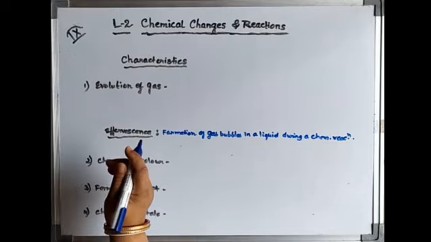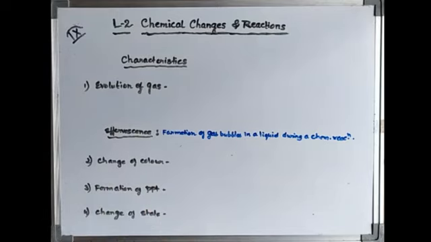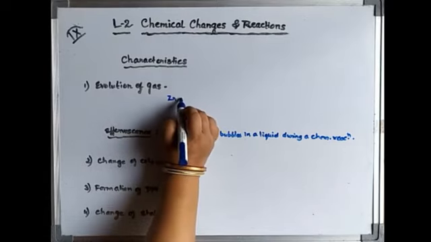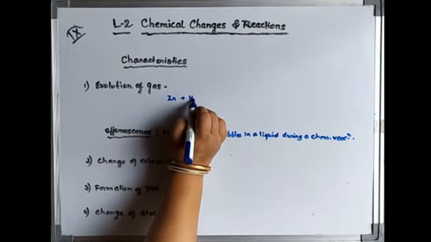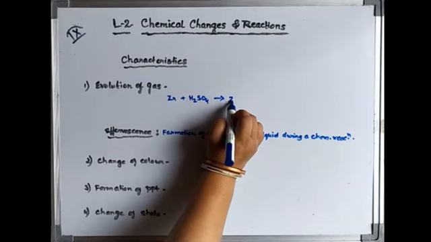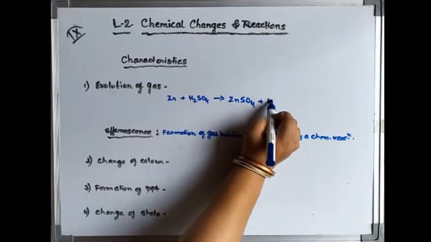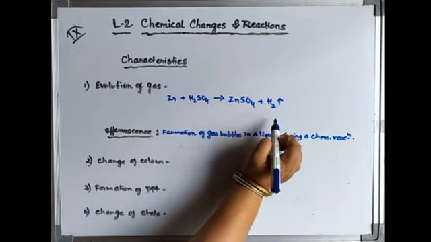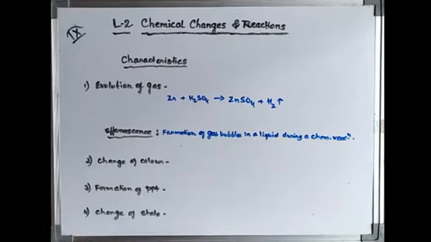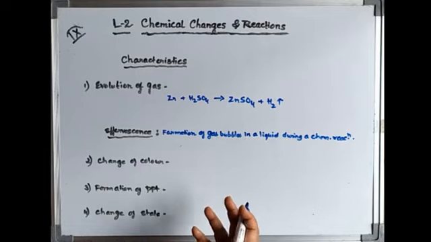So let us take one example. One of the products can be a gas. Zinc plus dilute H2SO4 gives zinc sulfate plus hydrogen gas. Now hydrogen gas is a colorless, odorless gas, but it comes out with effervescence. This is its characteristic.